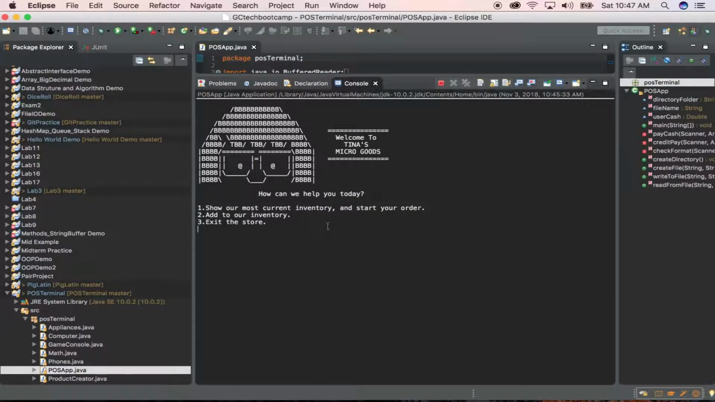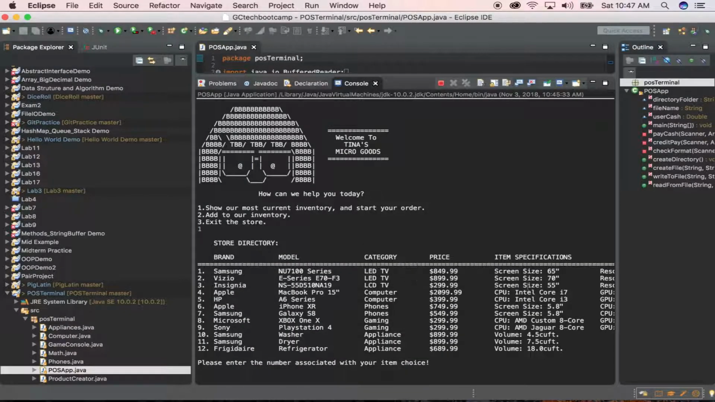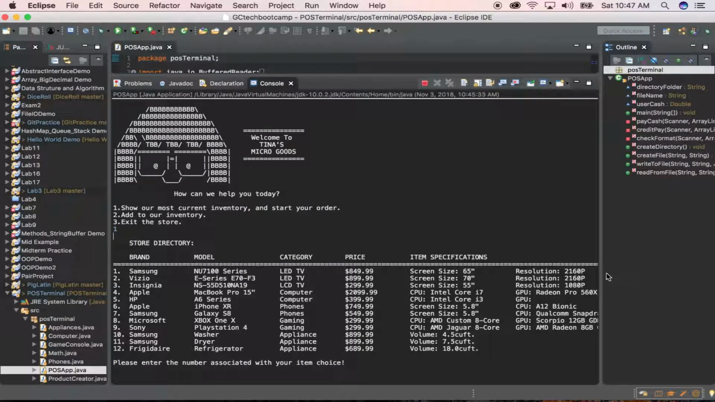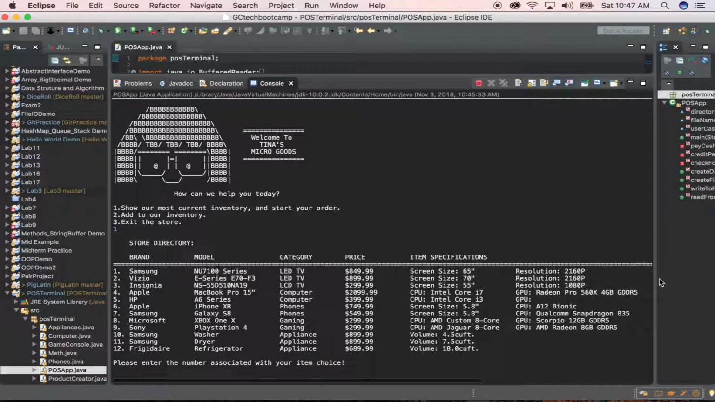Similar to the countries app you guys just saw, you can see our inventory and start ordering, or you can add to our inventory. So if we hit 1, it's going to bring up everything that we have in our inventory. So let me just redisplay this a little bit. You can select or add any of these items to your cart based on the number, obviously.